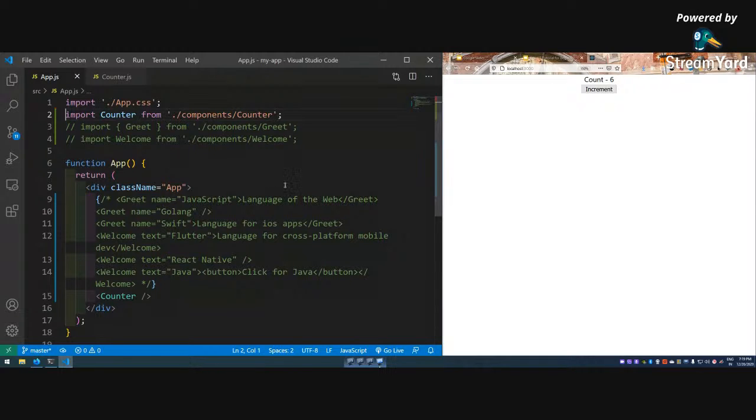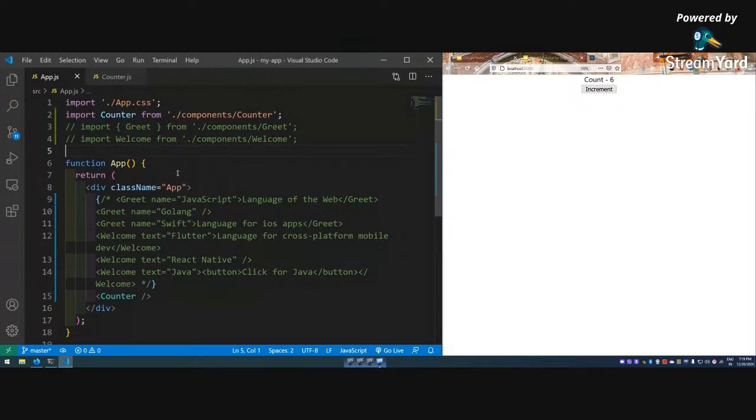Generally in React, in bigger projects, we use some state management like Redux, and we store the state in a central place. But in smaller projects, if you want to pass data from a child to a parent, we do a different thing. It is known as passing method as a prop. So let's quickly do it.